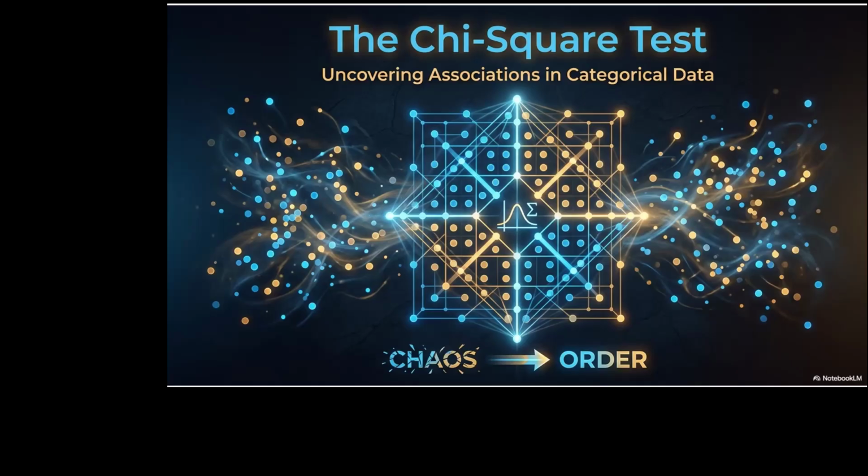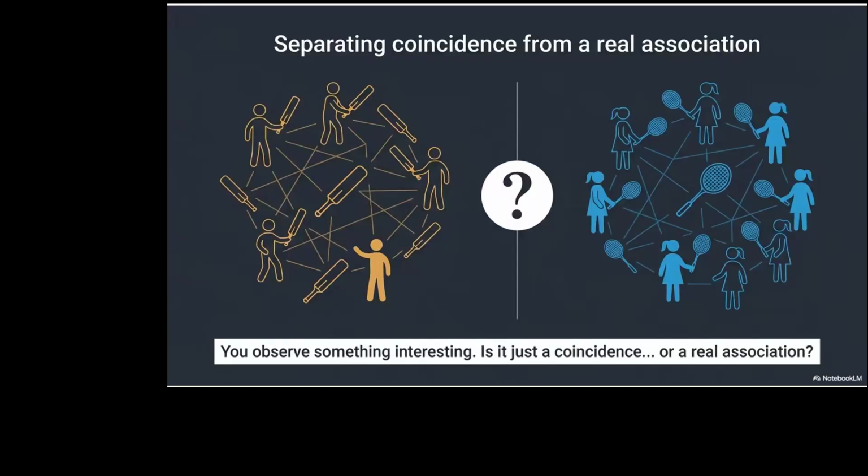So chi-square test is something similar to correlation, but not as useful as correlation. Correlation gives you the strength of the relationship between two variables. Correlation gives you the direction. This gives you nothing like that. It only tells you that there is an association between two variables. It only gives you association, no strength, no direction, nothing. So in that sense, chi-square is a bit more of an inferior test used to find out the association between categorical variables, categorical data.